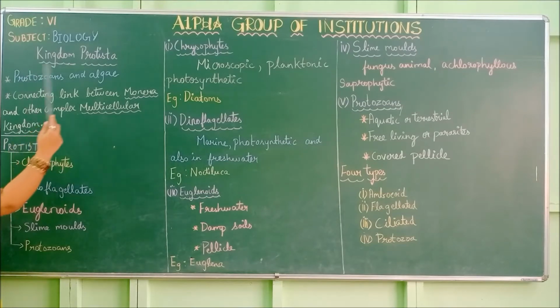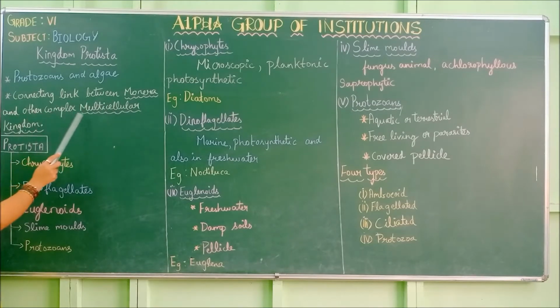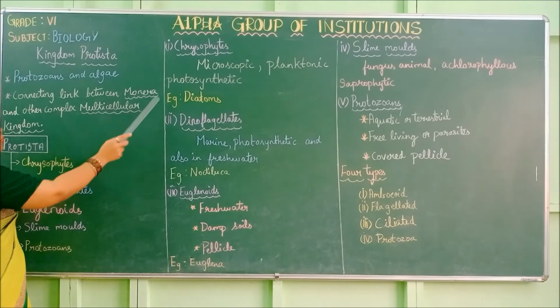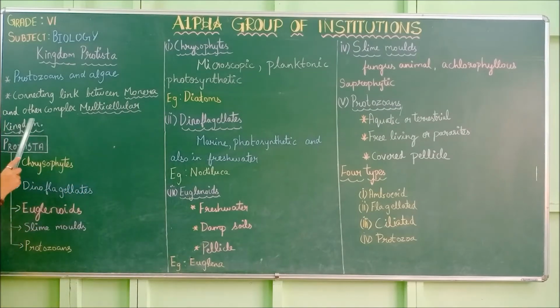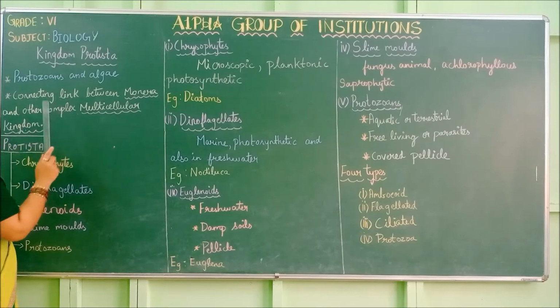So they exhibit both the lower kingdom and the higher complex multicellular kingdom also. So that's why they say it is the connecting link between Monera and other complex multicellular kingdom. It exhibits the character of Monera, that is they are unicellular, and it also exhibits the complex multicellular kingdom, that is the eukaryotic cell. So that is why it is called the connecting link.